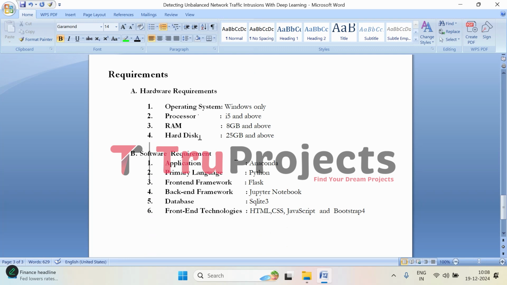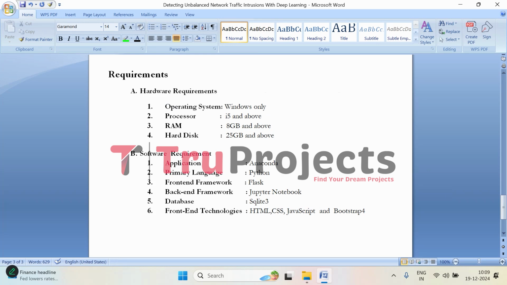Coming to the requirements to implement this project, we need basic requirements that are hardware and software. Coming to hardware, we need an operating system of Windows, a processor of i5 and above, RAM of 8 GB and above, hard disk of 25 GB, and software are the application Anaconda, primary language Python, front-end framework Flask, backend framework Jupyter Notebook, database SQLite 3, and front-end technologies are HTML, CSS, JavaScript, and Bootstrap 4.